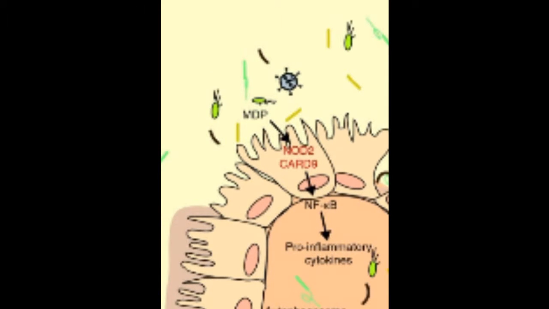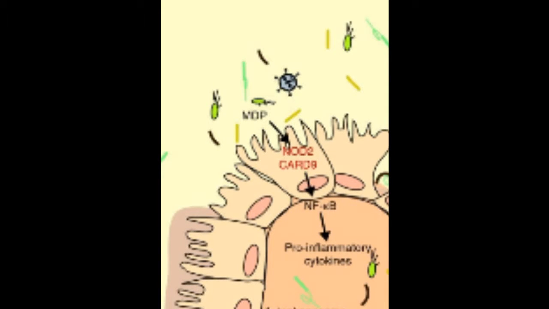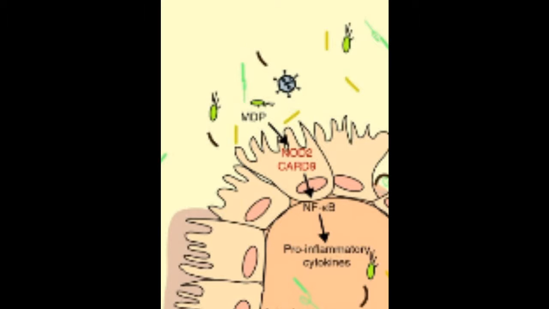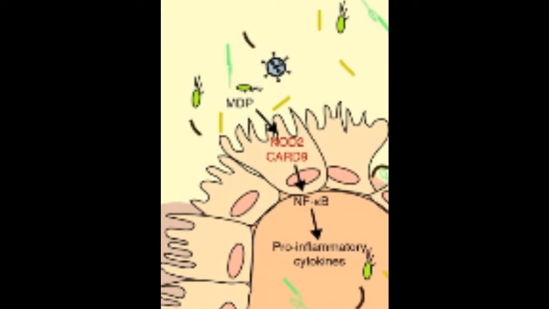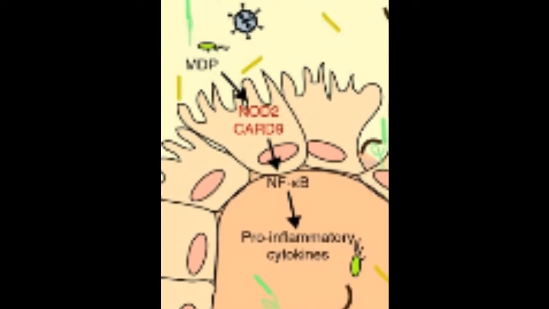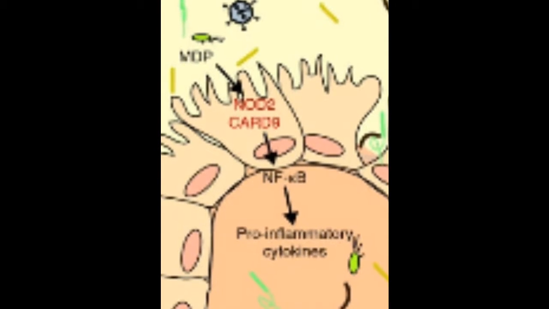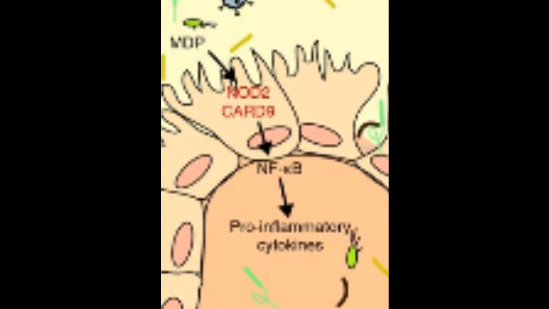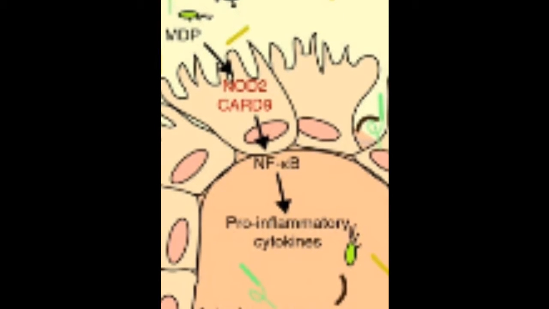When these receptors come into contact with bacteria from the gut, they are activated via pathogen-associated molecular patterns from the muramyl dipeptide, MDP. MDP is the building block of peptidoglycan, which forms the majority of bacterial cell walls. Because of this, the NF-kappa B cascade is activated, which leads to the production of pro-inflammatory cytokines like TNF-alpha and IL-6.